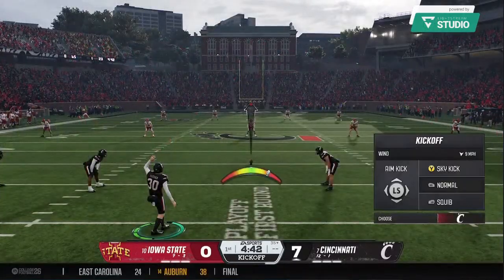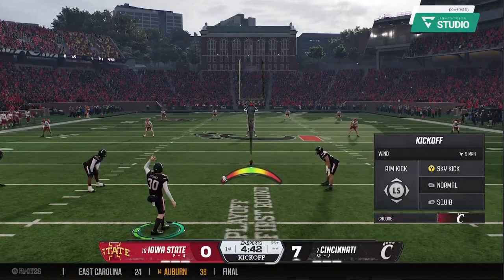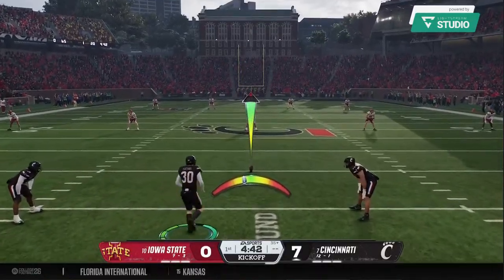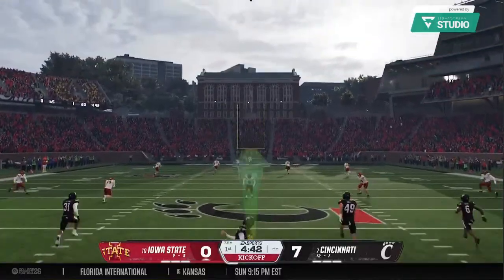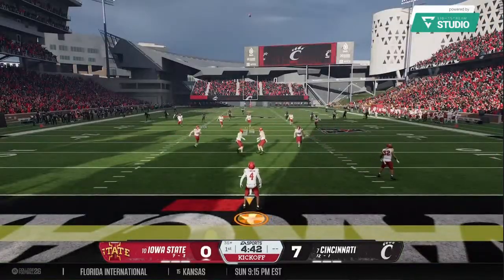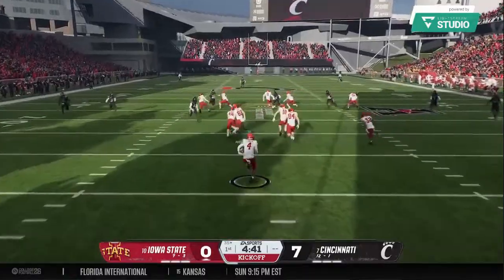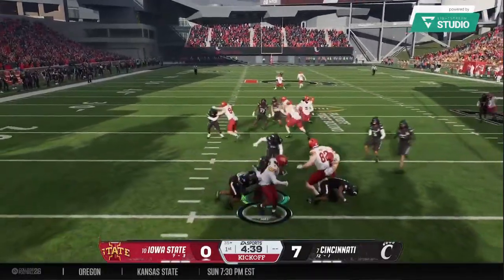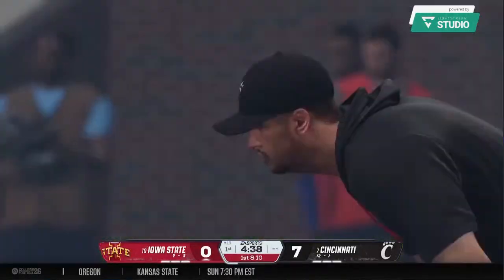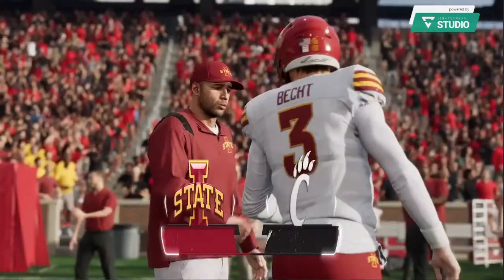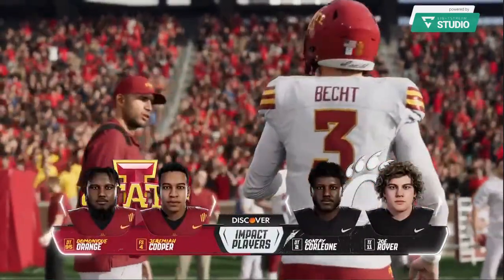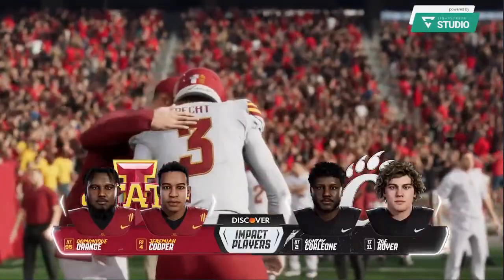Got momentum after scoring that touchdown. Now the kickoff team is out there to kick it away. Fielded in the end zone. It's Townsend. Coverage team flying downfield. Not much gained on that return. So the Iowa State Cyclones offense gets their first crack now.